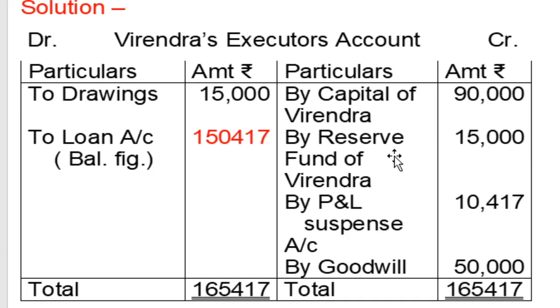So amount payable to executor is credited to executor account. Amount payable to a person is credited to that person. Amount receivable from a person is debited to that personal account. Very simple formula. Reserve fund 15,000 on the credit side of Virendra's executor account.